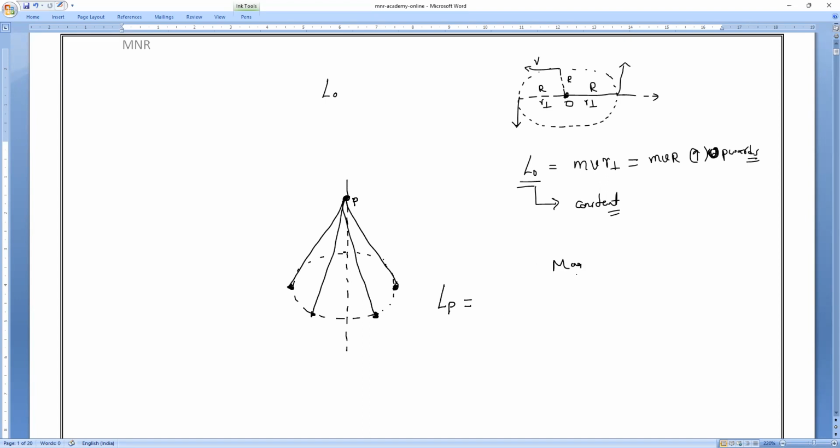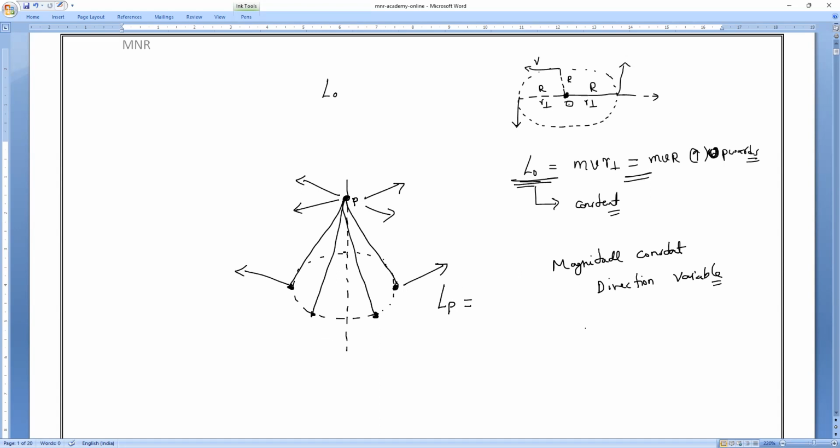Because the magnitude is the same, but what is not the same, guys? The magnitude remains constant. What is not constant? The direction. At every point, the angular momentum acts in a different direction. At this point it will act in this direction, at this point in this direction. That is why the direction is variable. So we say if any object is moving in a circular track, with respect to the center, angular momentum always remains constant. It was even asked in JEE 2014 and 2012, I have taught you. Am I right?